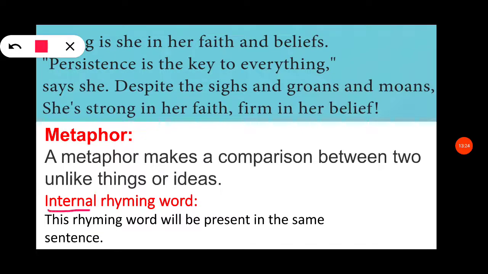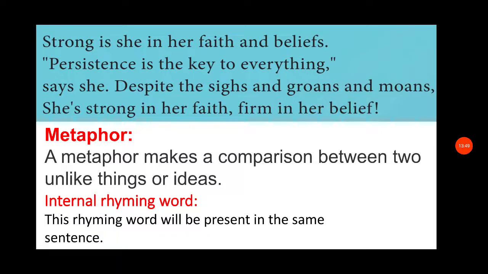But here, see, I have written internal rhyming word. An internal rhyming word is a rhyming word that is present in the same sentence. See, here in the same sentence. Usually we look for rhyming words across a stanza, as we saw. But if a rhyming word is present in the same sentence, it is called an internal rhyming word. See, "groans, moans" is an internal rhyming word.